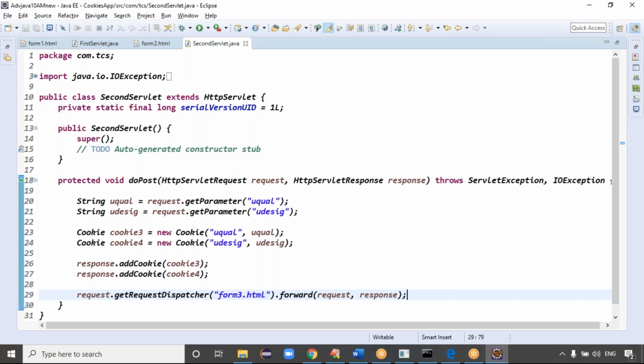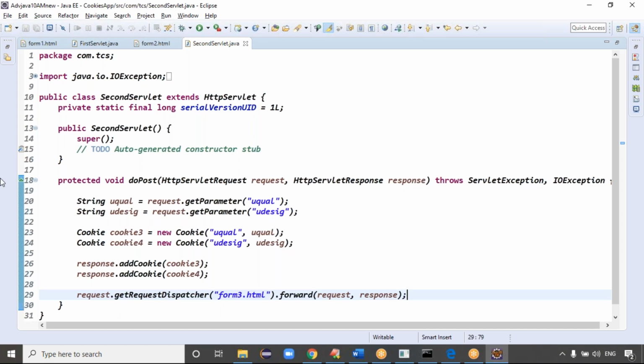But I'm telling the flow again. You fill the first form, and you are sending the request to the server side. What happened at server side? For your first form details, I'm creating cookie 1, cookie 2. I'm adding these cookies into the response object. When I'm giving the second form as a response, along with this response, cookie 1, cookie 2 transfer to your browser, right? Now your browser contains cookie 1, cookie 2, and you are filling the form 2 details. When you click the form 2 submit button, your form 2 details come to the server side, and along with the request details, even your browser's C1, C2 cookies also transfer to the server side.